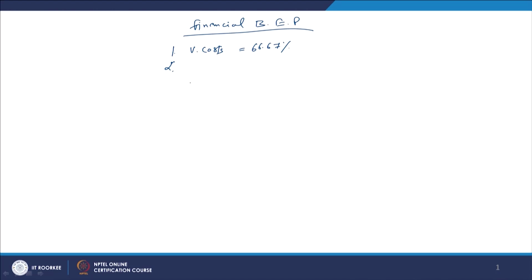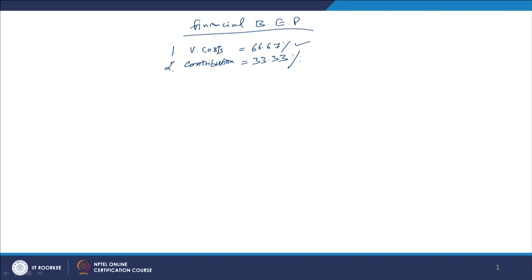Number 2 is now we have to find out the contribution. If this is the level of the variable cost, then the contribution is sales minus variable cost. Sales are 100 in terms of percentage, and the variable cost is 66.67% of sales, so the contribution is 33.33% of sales.